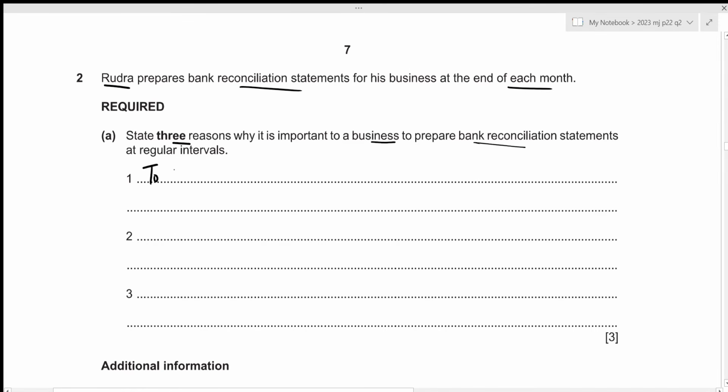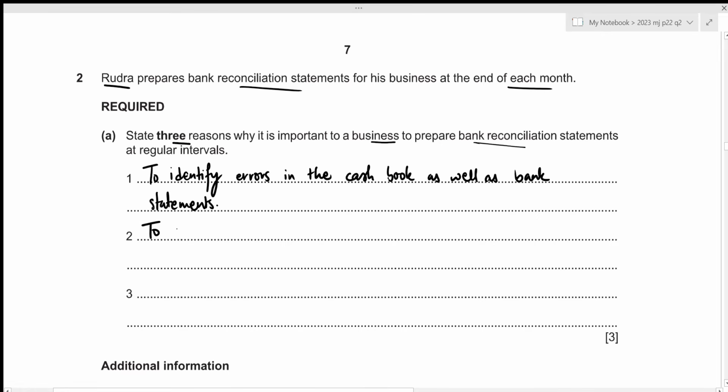Let's write it down. To identify errors in the cash book as well as bank statements. Now, preparing a bank reconciliation statement will also help in reducing the chances of fraud.